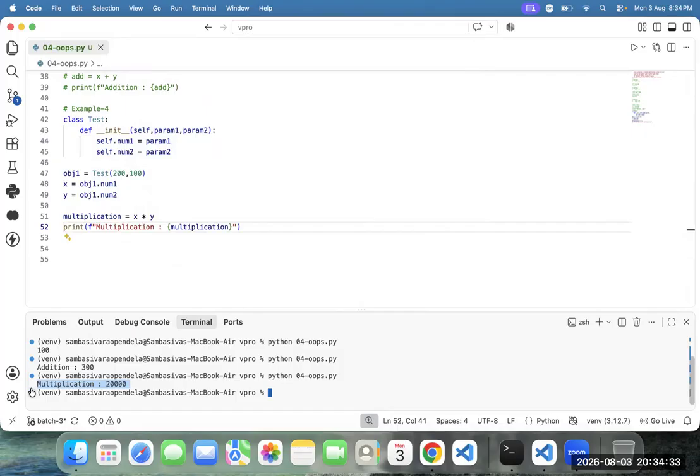In example 4, constructor. Why constructor? To initialize the instance members dynamically. That is called the constructor. Fine. Team, execute the code.